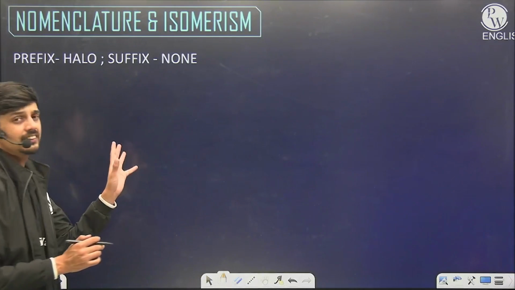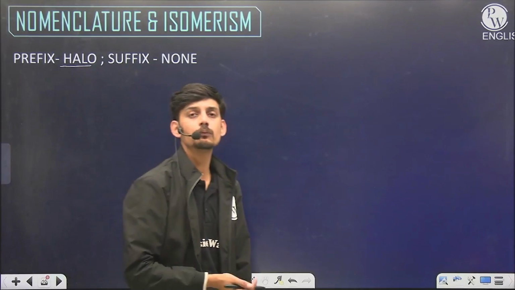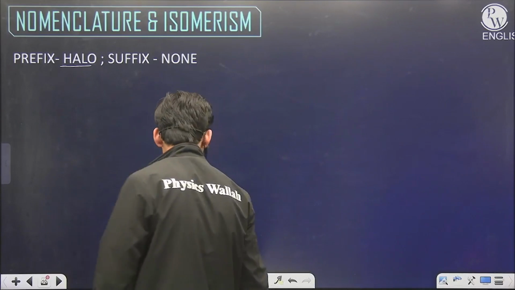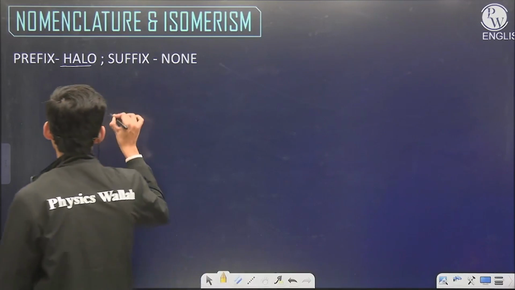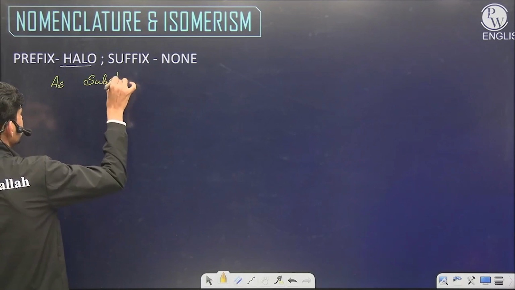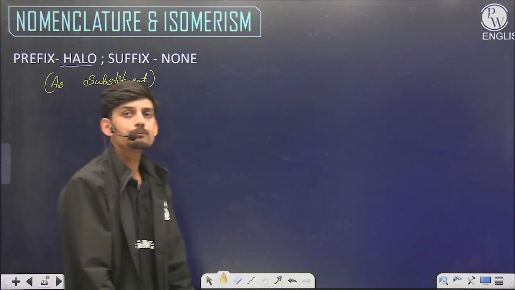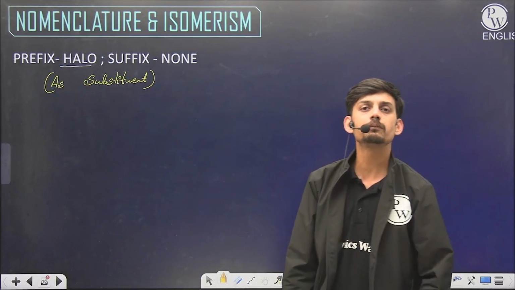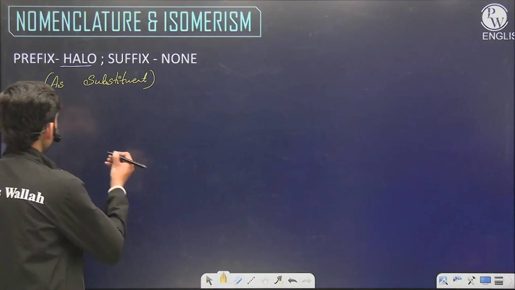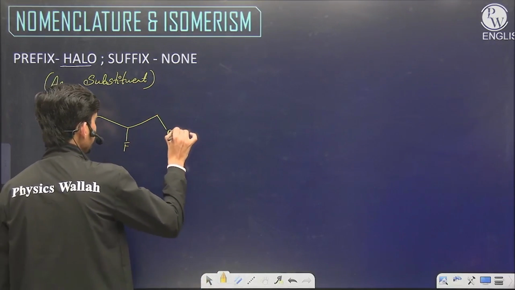We have already discussed this, just a quick flashback: we use the prefix halo for halogen in the nomenclature, and there is no suffix dedicated for such a functional group. Halogens are treated as substituents during the naming. For fluorine the prefix will be fluoro, for chlorine it will be chloro, for bromine it will be bromo, and for iodine it will be iodo. So let's check some of the names, with fluorine and bromine.